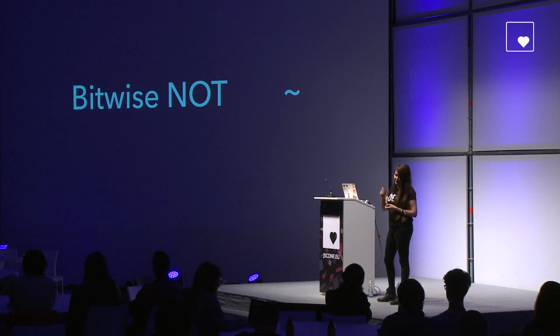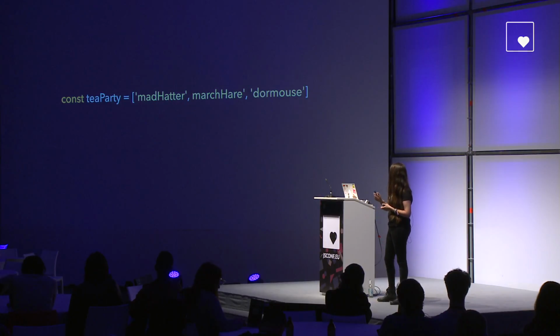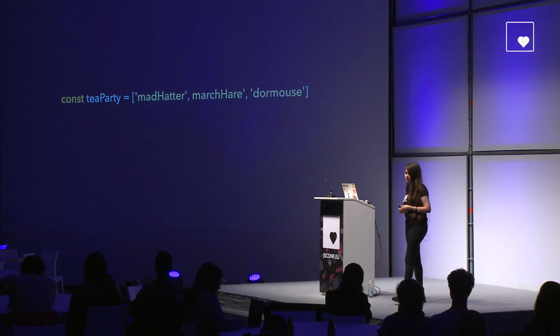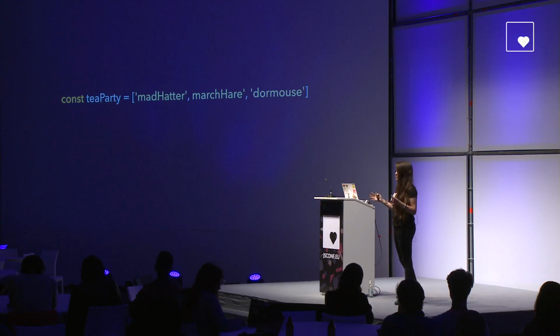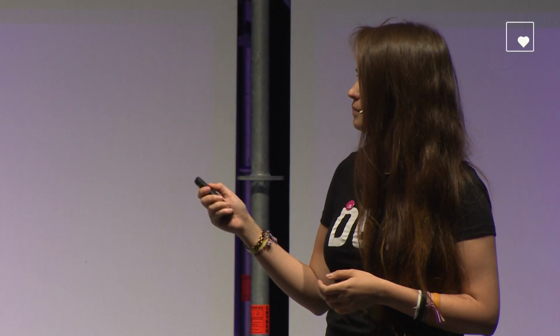Now, another thing that we can use the bitwise NOT for is, imagine that we want to know if someone is coming to the tea party that we're going to have later. You know, arrays have this indexOf method. The way this method works is that it will give us the position of an element if it was found in an array, and if it wasn't found, it will just return a -1.